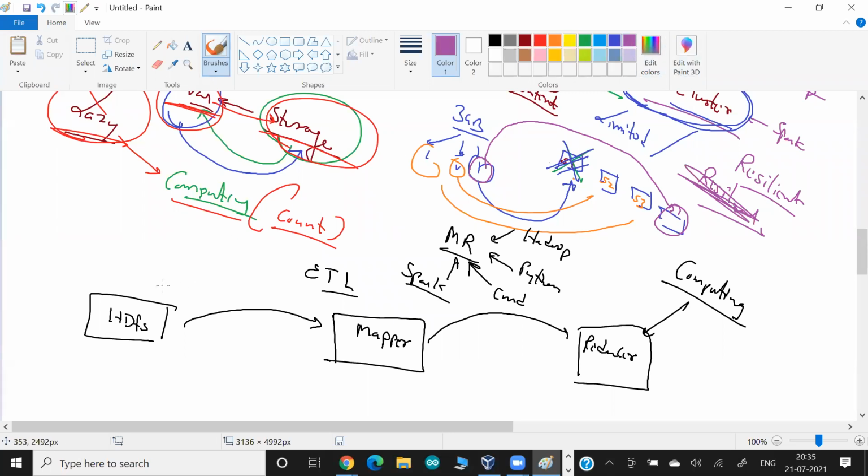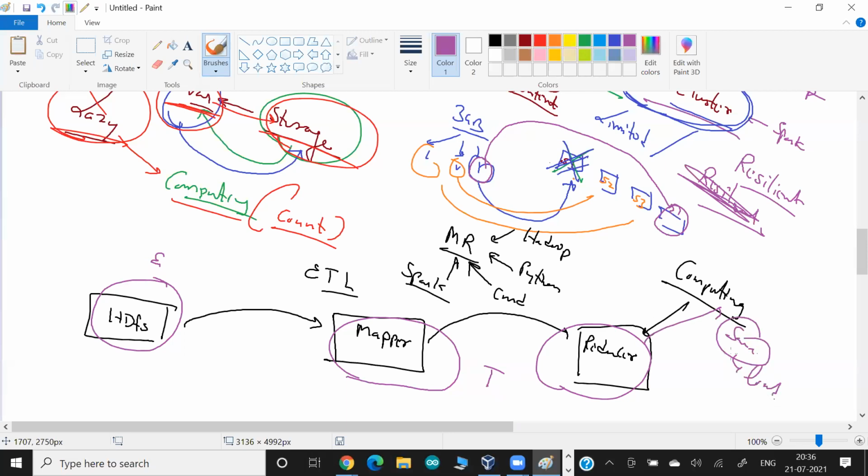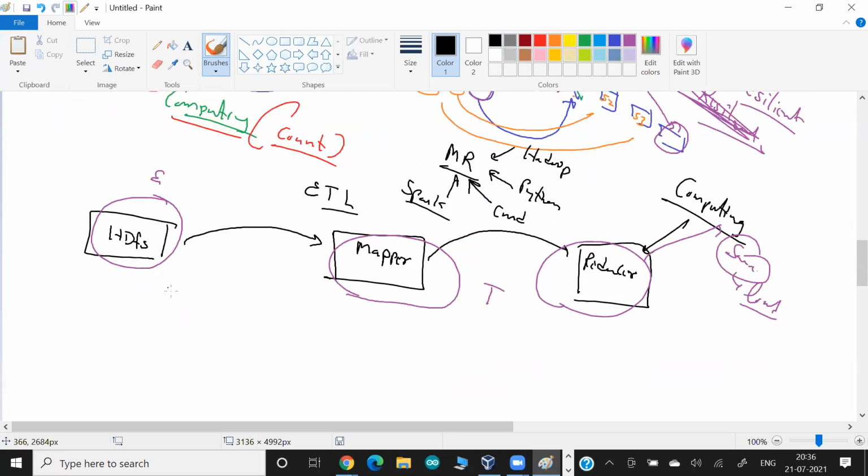So we are extracting the data from here. We are doing some kind of transformation. And after the output comes up, we store the output somewhere. It's called an ETL operation. So whatever we did in Hadoop is an ETL operation. What is ETL? We have discussed it multiple times in my AWS classes also. So what I'm talking about is, in Spark, if you say this is the data we have, then on this data do this thing, and on that data do that thing. You know what Spark will do?